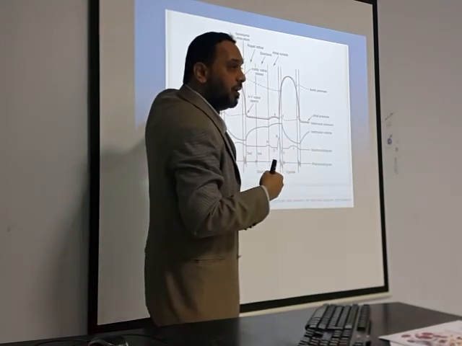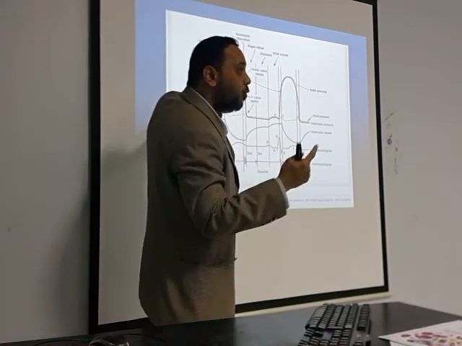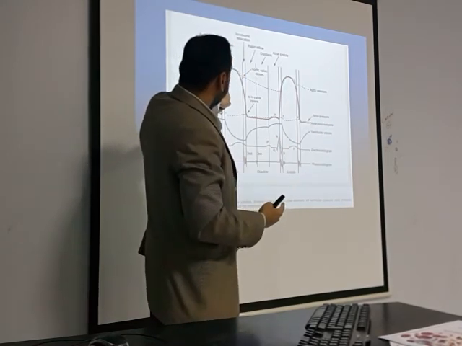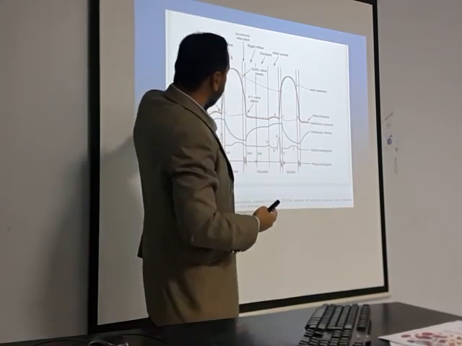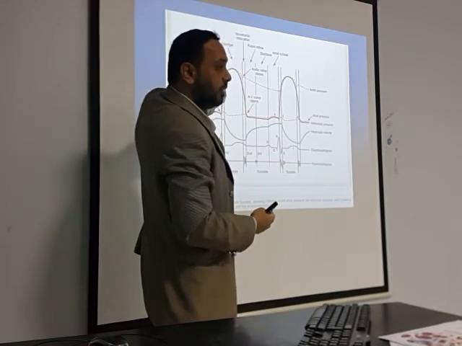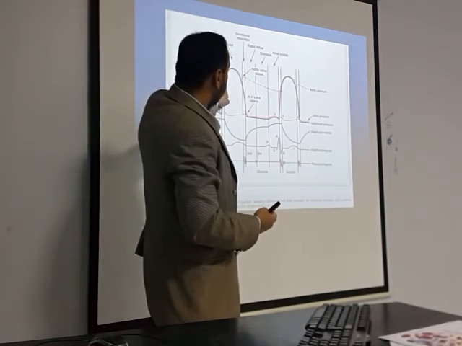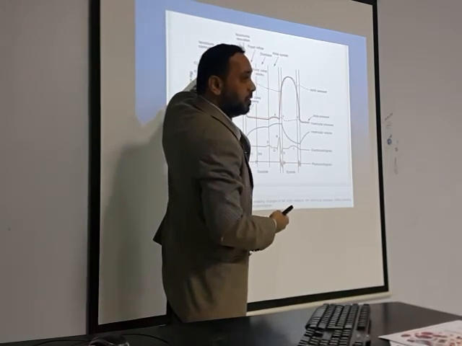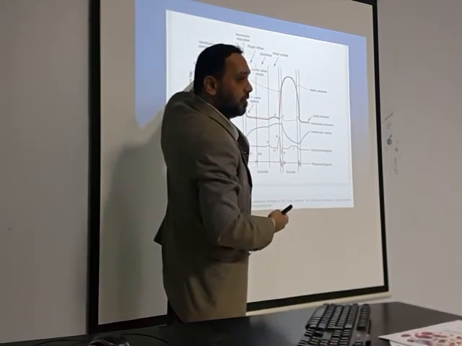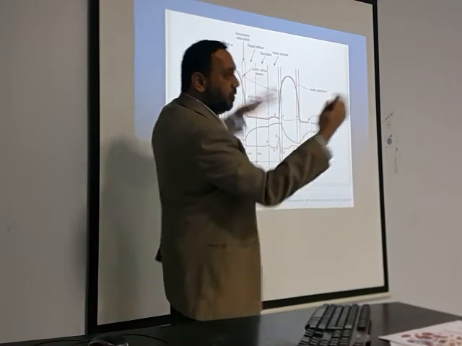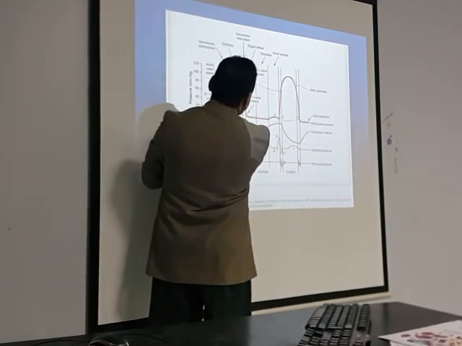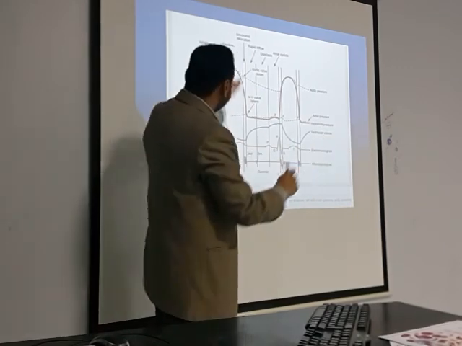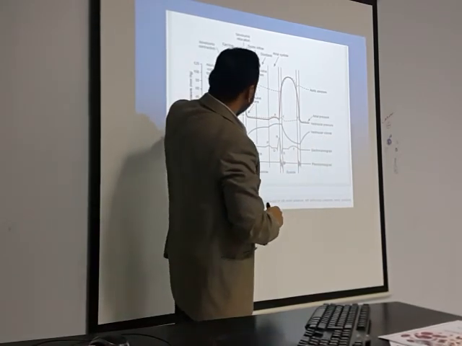Then this pressure, like I have told you, overcomes the pressure in the aorta, causing opening of the aortic valves. So aortic valves will open. Suddenly, right? Suddenly, increase. So this phase from here to here is ejection phase. It is one ejection phase, but you can divide it into rapid and slow ejection phase. But for you it is ejection phase, right?